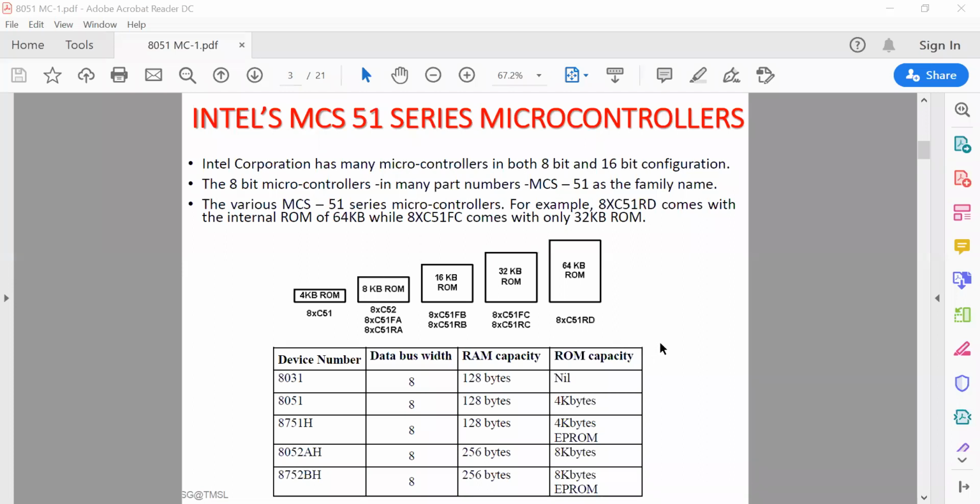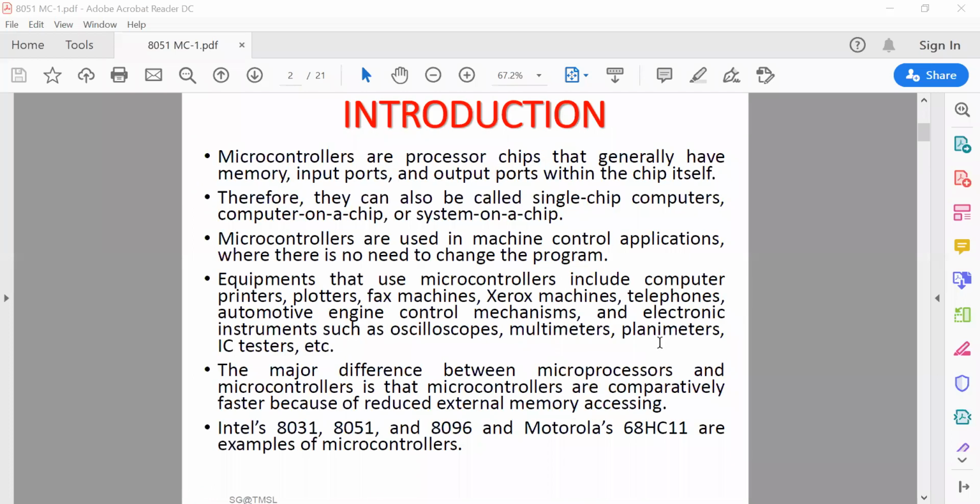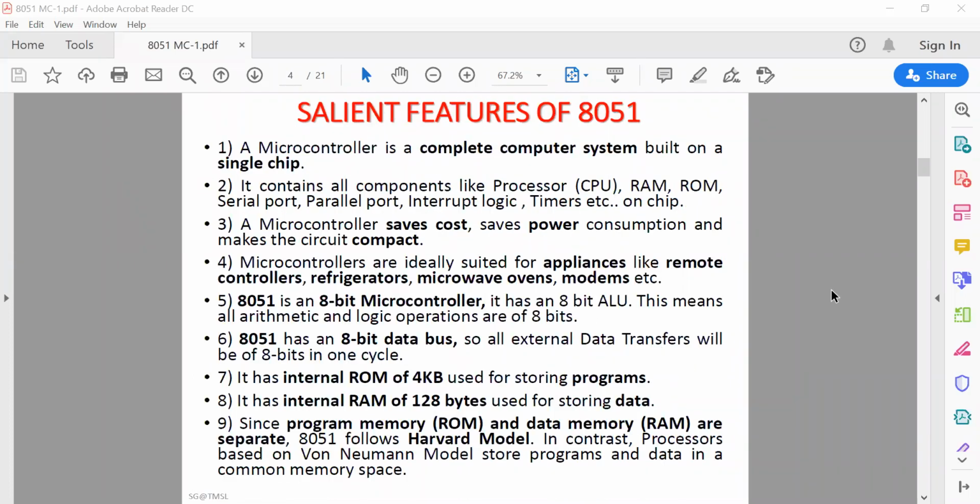So I will discuss the 8051 microcontroller now, and these are its salient features. It's a complete system built on a single chip or IC, and it contains everything: CPU, memories, IO ports, and timer and counter on a single IC.